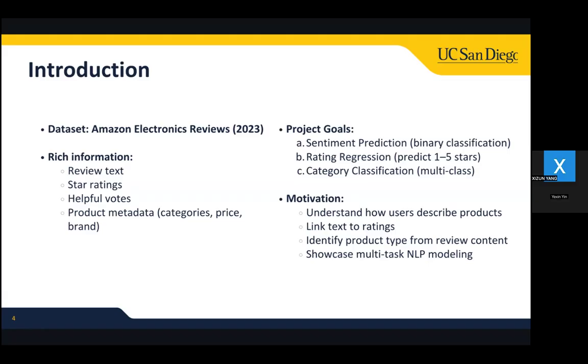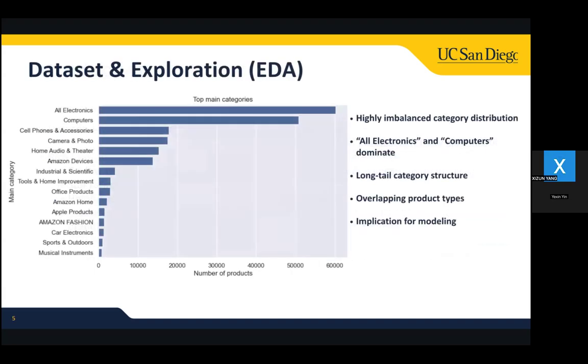Our motivation is to understand how users describe their products, how textual cues relate to the rating, and whether we can identify the product categories purely from what customers write. These tasks help us showcase how multi-task modeling can extract both emotional and factual signals from large-scale review data. And here's our dataset and exploration.